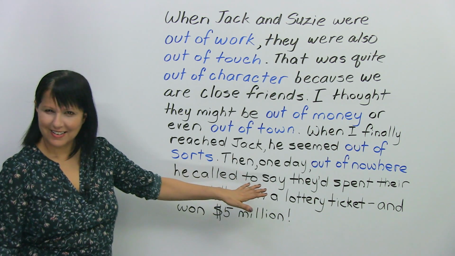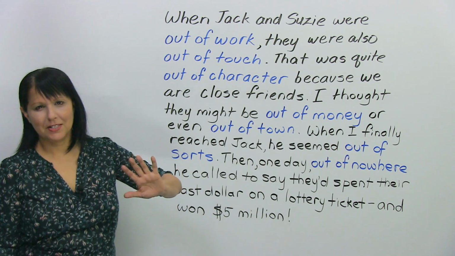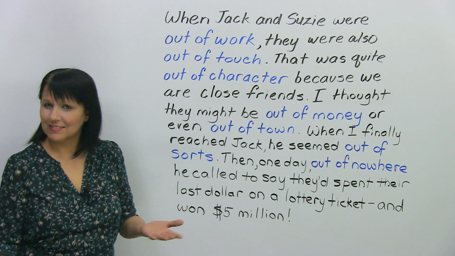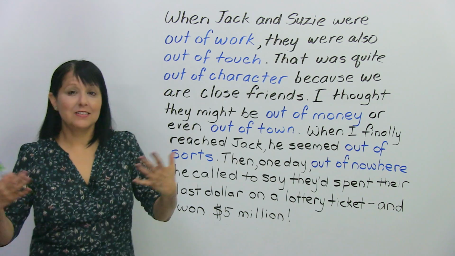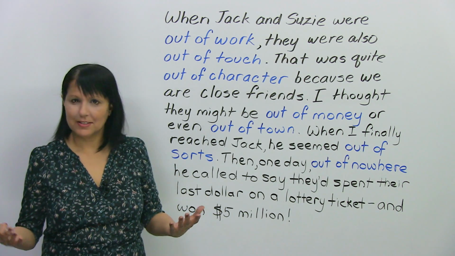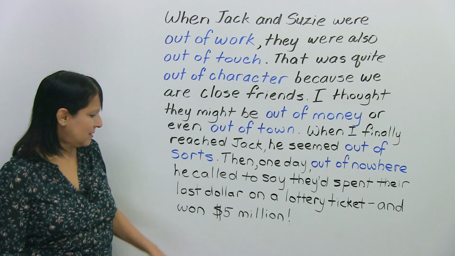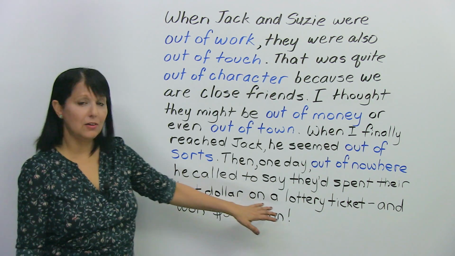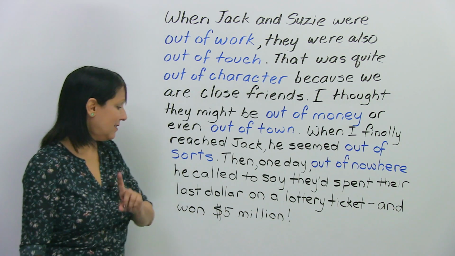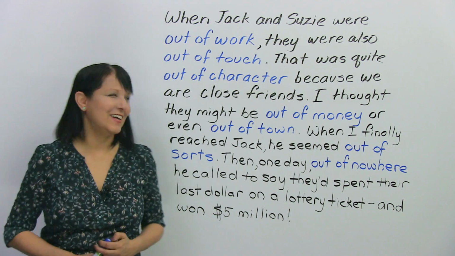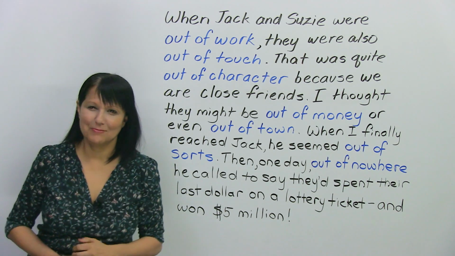Then one day, this has a happy ending, this story. Then one day, out of nowhere, what does that mean? Out of nowhere, suddenly, unexpectedly, he called to say they had spent their last dollar on a lottery ticket and won $5 million. Okay, good for Jack and Susie, right?